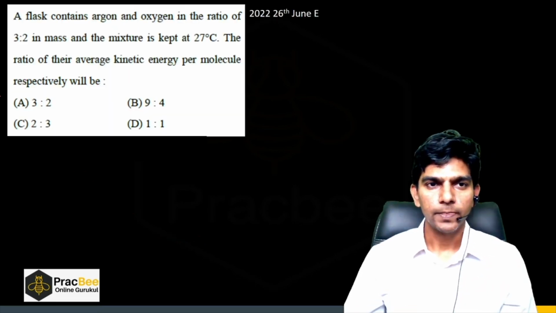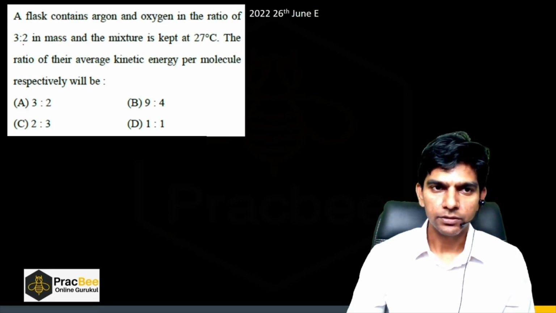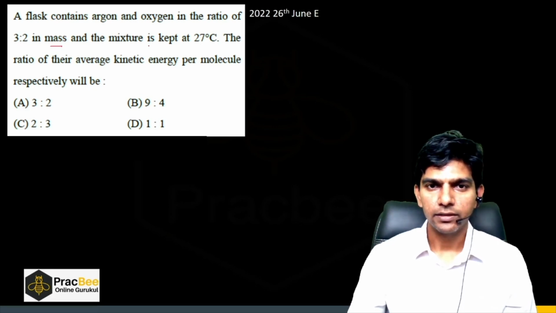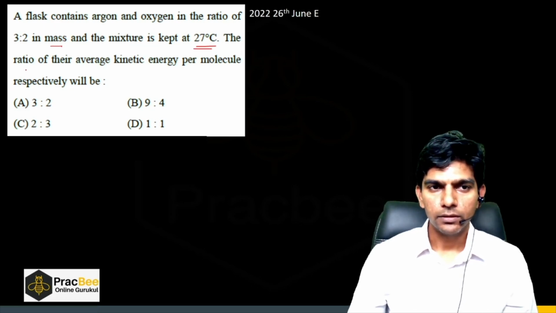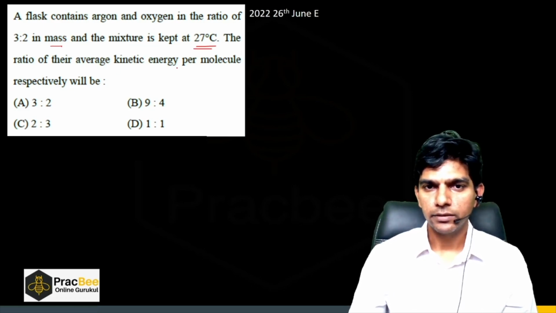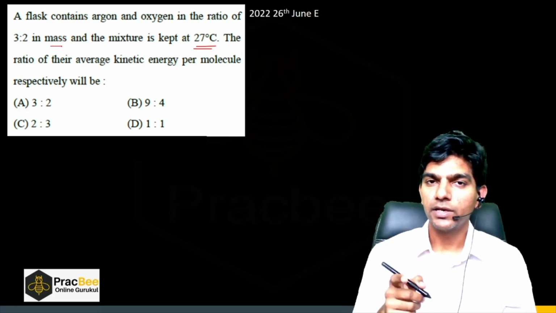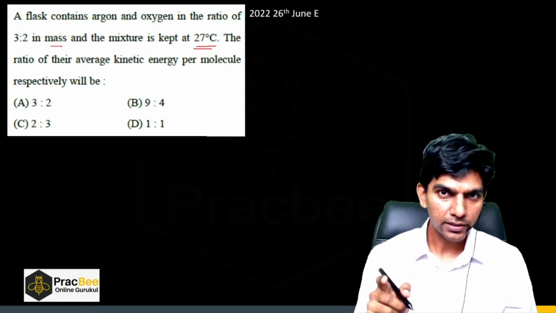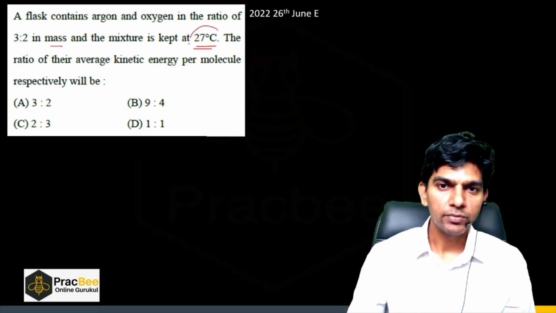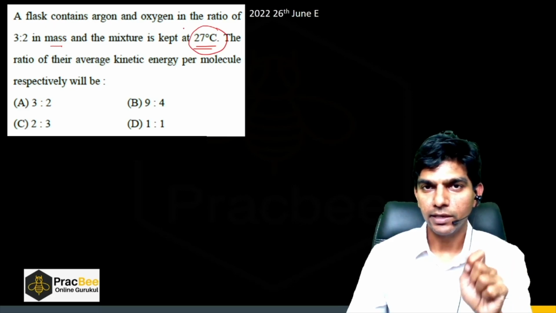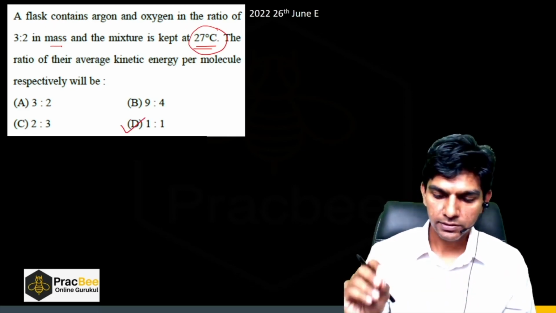Now, a flask contains argon and oxygen in the ratio 3:2 by mass, and the mixture is kept at 27 degrees Celsius. The ratio of their average kinetic energy per molecule? I told you the average kinetic energy does not depend upon mass. It only depends upon the temperature. Since both the gases have the same temperature, there will be no change in the average kinetic energy. So the answer will be 1:1. Very straightforward question.